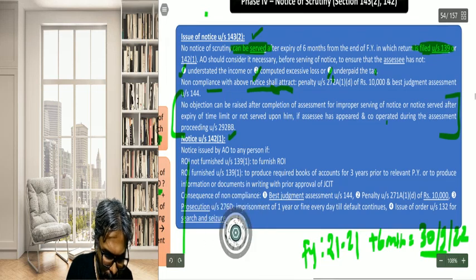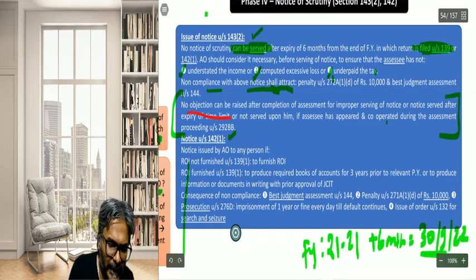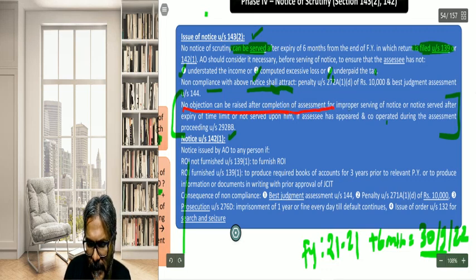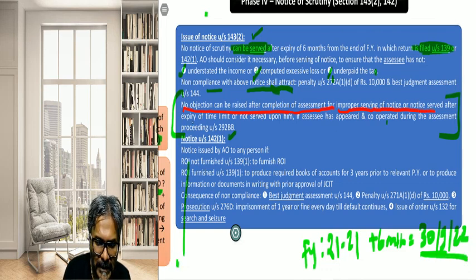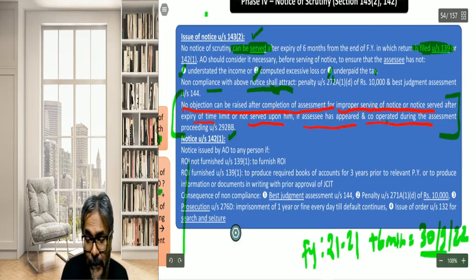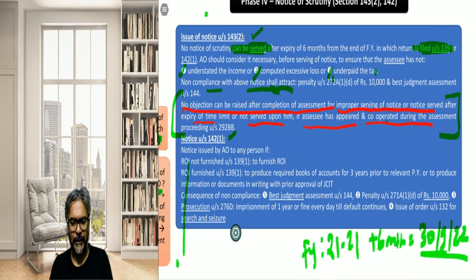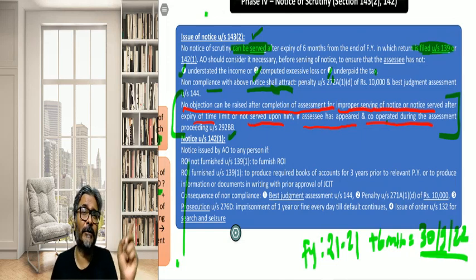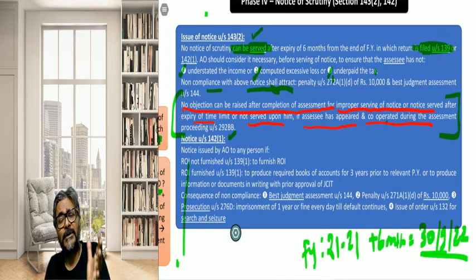No objection can be raised after completion of the assessment for improper serving of notice, or notice served after the expiry of time limit, or not served upon him, if the assessee has appeared and cooperated during the assessment under 292BB. So students, it therefore implies that the assessee will have to object about the validity of the notice before the assessing officer, that is, before he passes the order of the assessment. If he does not put across his objection before the AO, then the notice would be deemed to be valid.